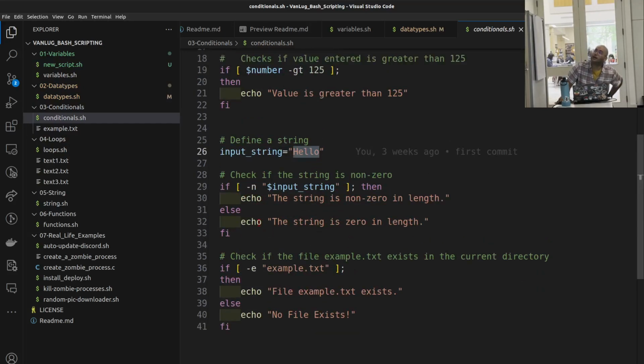What's important here is that there are two types of syntax which are basically the same, but we need to write our if statement in a bracket and then a semicolon, and then write then, and then a new line. It's really sensitive. I have had lots of headaches over this syntax. If you just stick to one, you will not have any problem.